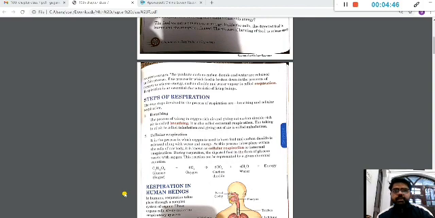Like we have studied in digestion also, there are certain sets of organs which are working for the purpose of digestion. Similarly, for respiration also, we have certain sets of organs carrying out their own roles, and ultimately they have a common objective, that is carrying out respiration. The organs start from your nostrils, nasal cavity, then go down to pharynx, trachea, bronchi, bronchioles, alveoli, and lungs. We'll study in detail about each of them.